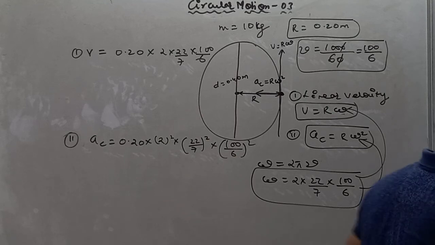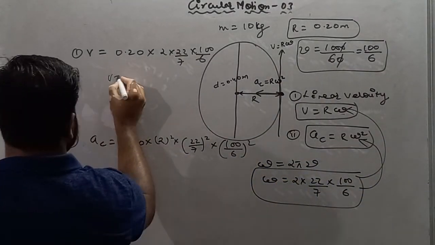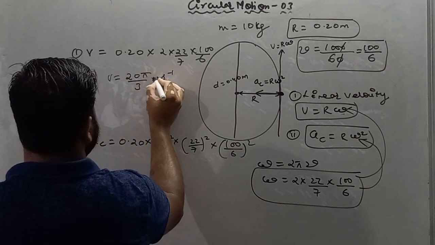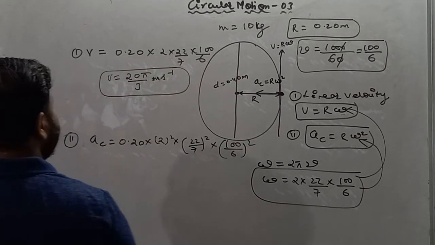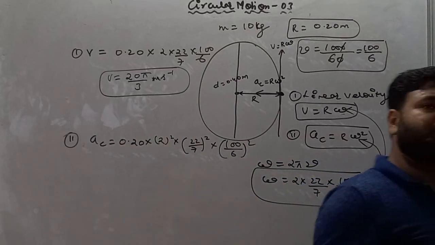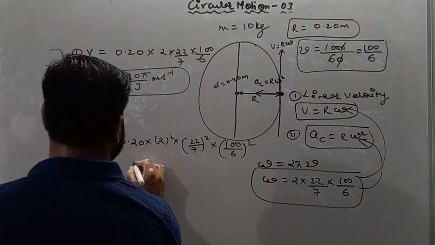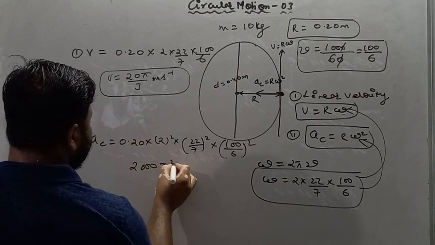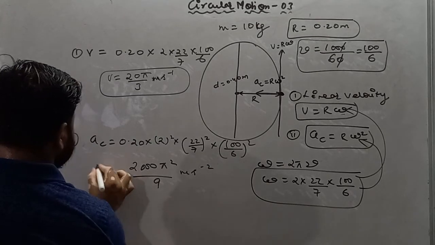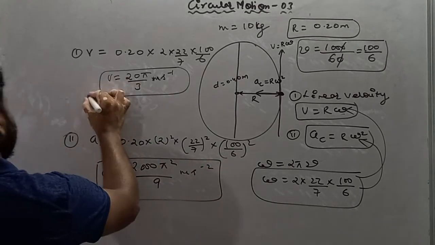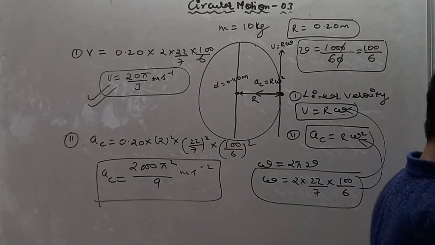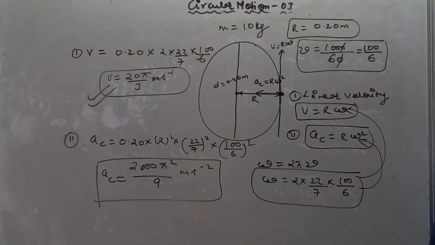So V is 20 pi by 3 meter per second, and the value of centripetal acceleration is 2000 pi square by 9 meter per second square. This is the value of centripetal acceleration, and this is the value of linear velocity. I hope you all understand the concept.